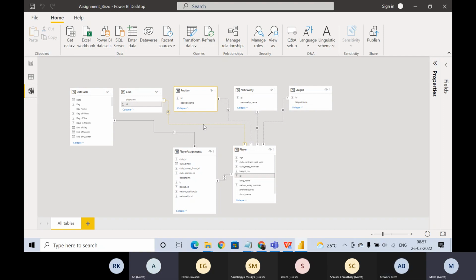By relationship I mean, is it fine having the ID column from the club table mapped to the ID column from the player table? If yes, why? If no, why? Tell me. I will say yes, because all of the IDs are sequential numbers from 1 to 700. In a club, there is a uniquely identified club ID number. They have their own, but all the IDs are sequential for the club, position, nationality, language, and player. So that makes it okay to connect it that way.